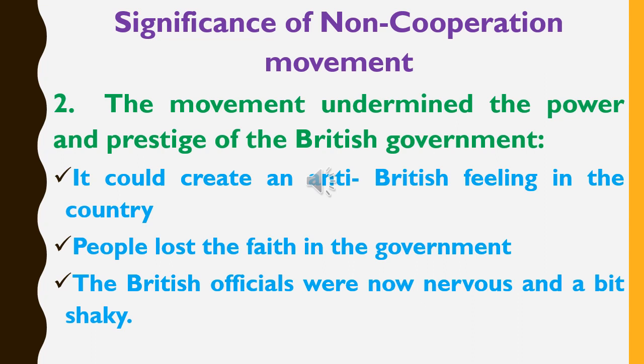The second important significance of the non-cooperation movement is that it undermined the power and prestige of the British government. It created anti-British feeling in the country. The people lost faith in the government. The British officials were now nervous and a bit shaky.